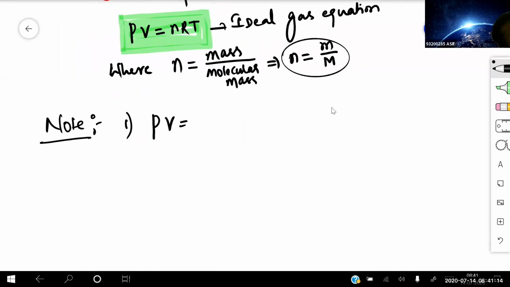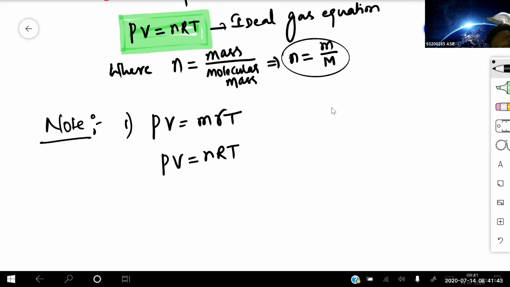PV = m into small r into T. So I can write PV = small m by capital M into capital R into T. From the two equations, PV = m r T, and I'll write first nRT, then I'll get clarity. So this one is n into capital R into T.